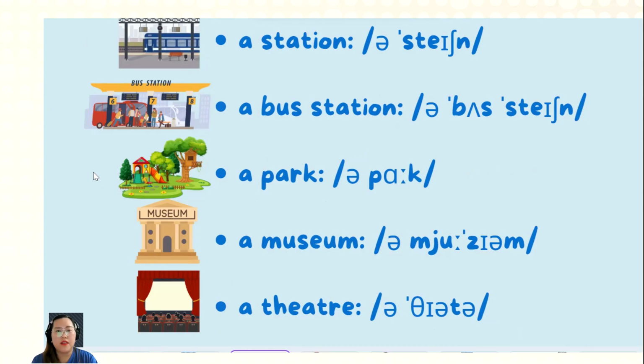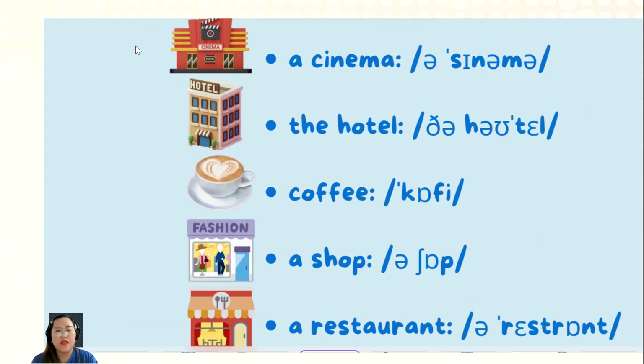A park, a park. A museum, a museum. A theater, a theater. A cinema, a cinema. The hotel, the hotel. Coffee, coffee. A shop, a shop. A restaurant, a restaurant.